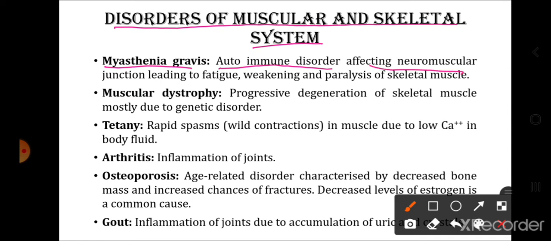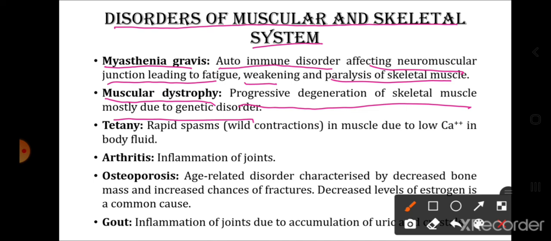So it affects the neuromuscular junctions leading to weakening, fatigue and paralysis of the skeletal muscles. न्यूरॉन और मसल्स के बीच का जो जंक्शन है उसको बोलते हैं न्यूरोमस्कुलर जंक्शन. ये डैमेज होता है जिसकी वजह से बॉडी में वीकनेस लगती है, फटीग लगता है. Muscular dystrophy: dystrophy यानी कोई भी ऑर्गन का डिग्रेडेशन. So progressive degeneration of the skeletal muscles due to genetic disorders.